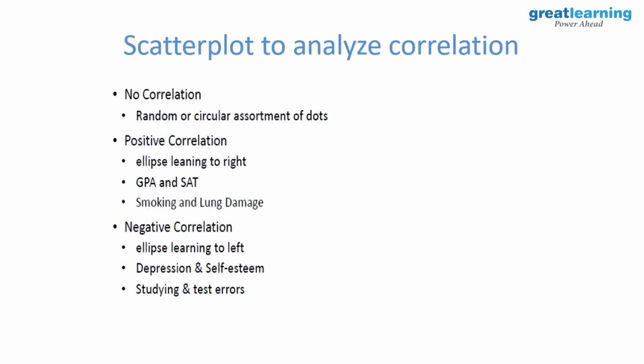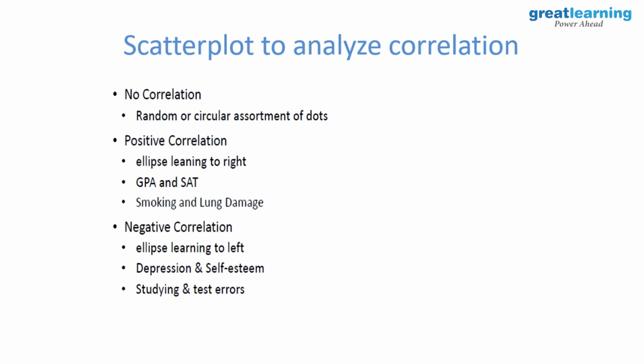So what is the way to analyze correlations? Scatter plot. Everybody knows how to draw it. No correlation: random or circular assortment of dots. Positive: ellipse leaning towards the right. GPA and SAT score: if your SAT score is high, the GPA will also be higher. Smoke and lung damage: the more you smoke, the more damage. If you stay in Delhi, obviously your life insurance has to be more, premium wise.